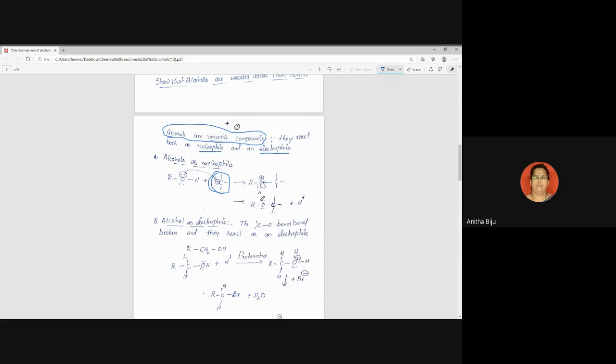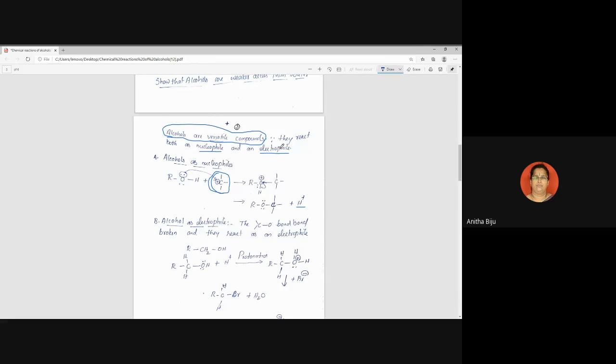So it regains its pair of electrons like this. So H is removed in the form of a proton. This is the mechanism of the reaction where C plus is the electrophile, and here alcohol behaves as a nucleophile. This is the first reason it behaves as a nucleophile.